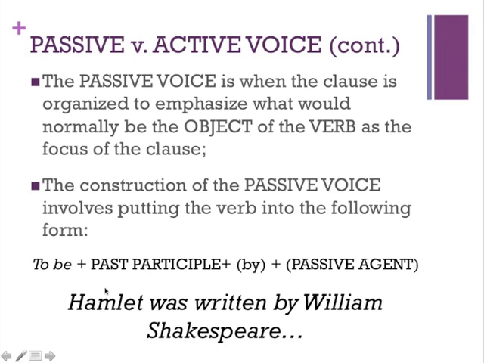So again, as we said here, Hamlet, the play, was written by William Shakespeare. Hamlet looks to be the subject, so this would be considered kind of the passive subject. But clearly we know William Shakespeare is the one who wrote it.